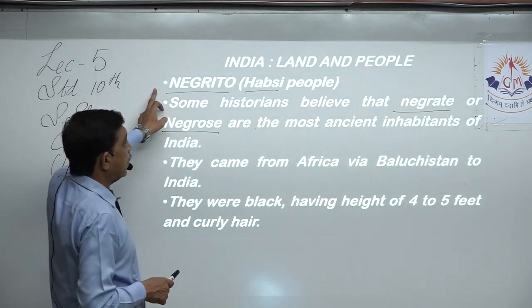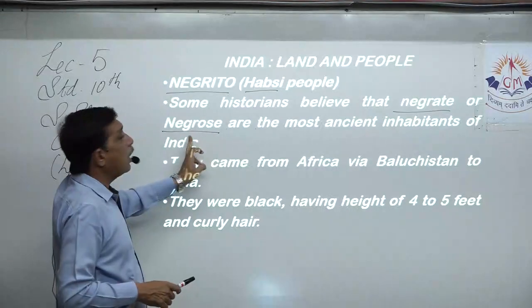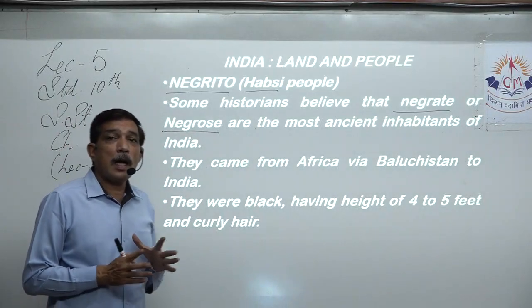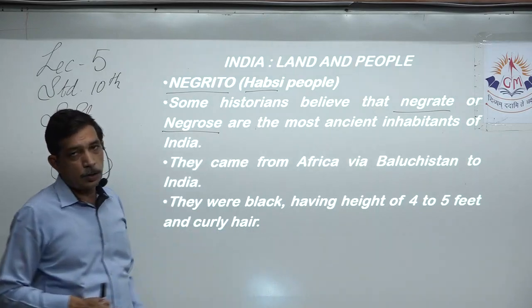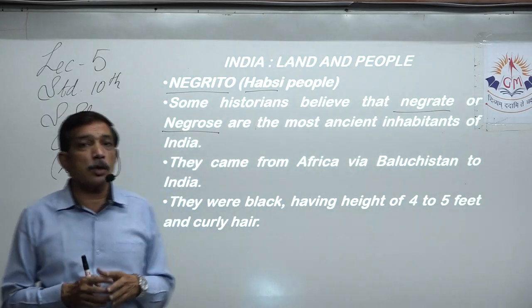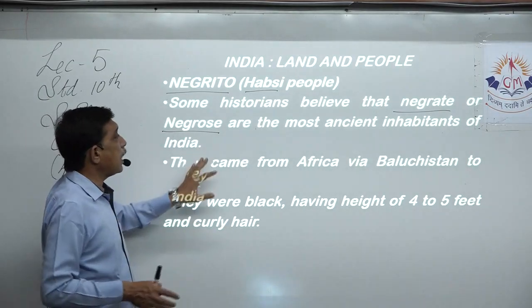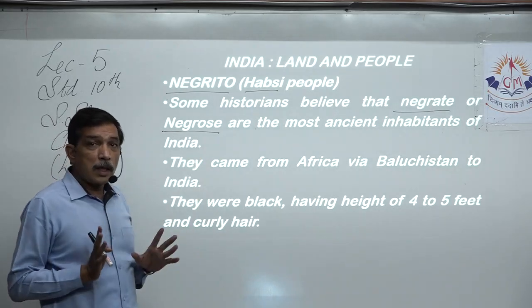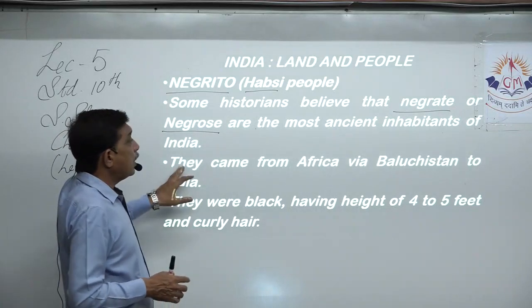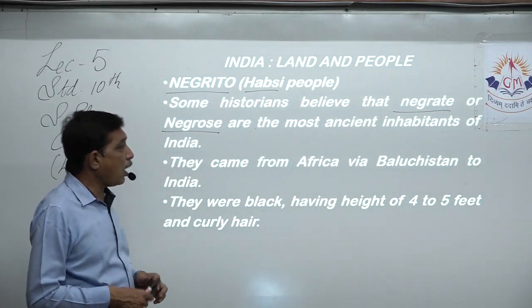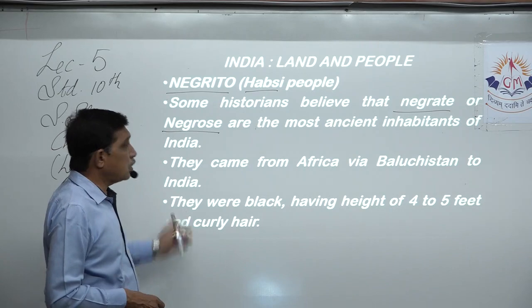They are Negrito, Hathishi, Negrate, Negroes. Yes, they are the same. The spelling over here is wrong. It should be Negro, Negroes. All right, you can change that. One tribe has 4 names. That means it is objective. They came from Africa via Baluchistan to India.